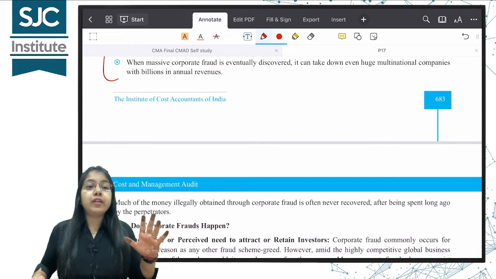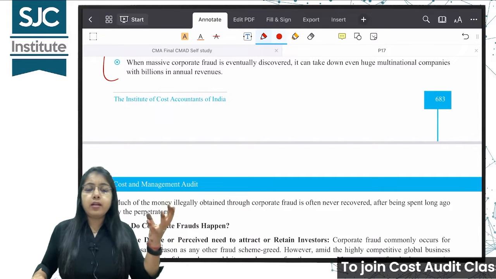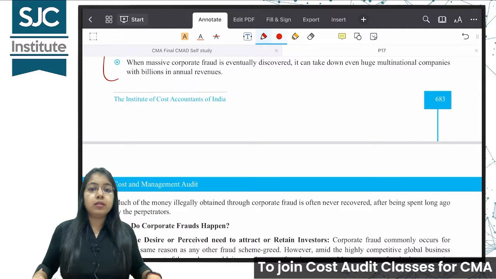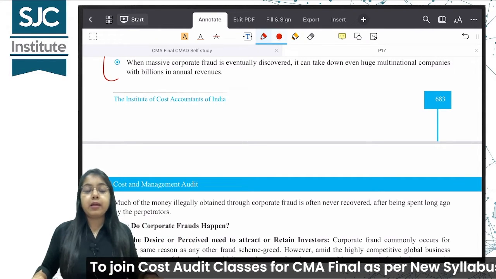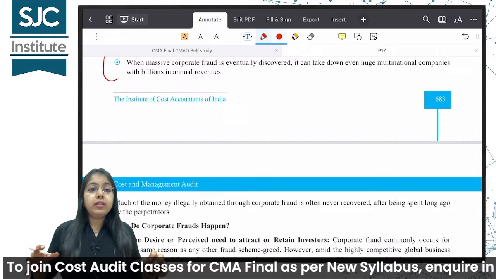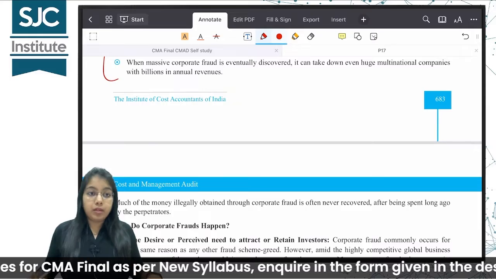We all have heard of cases like Enron, WorldCom, then your Satyam, Sahara in India, Harshad Mehta case, the recent cases of ILFS, Axis Bank, ICICI Bank. All these, when any big corporate fraud takes place, it affects many people at large.